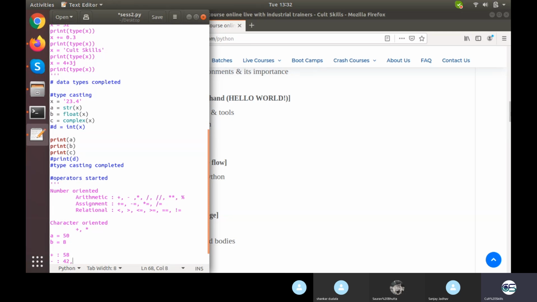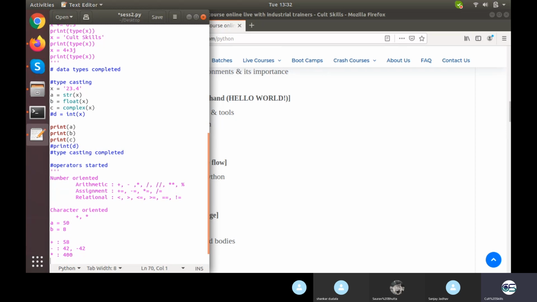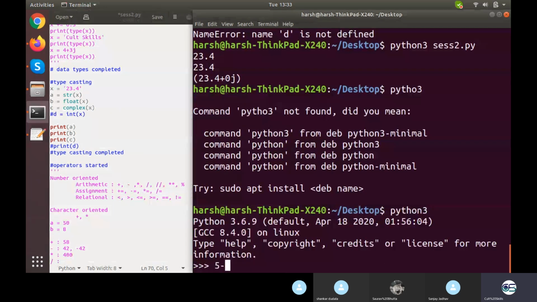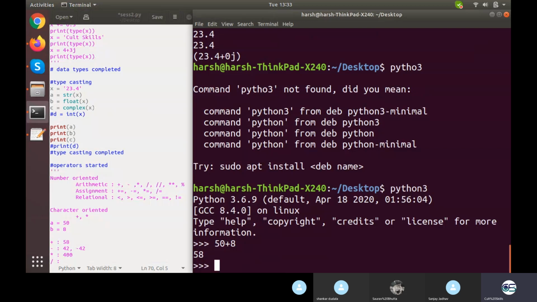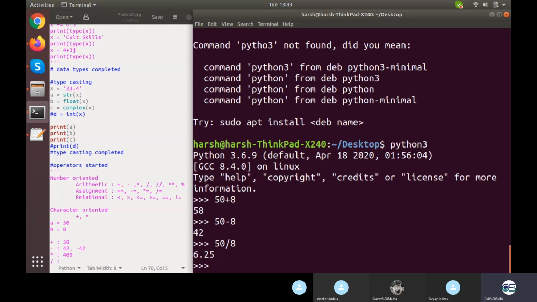If you go for the reverse, you will get minus 42. Okay, normal mathematics. If you go for multiply, both ways you will get 400. If you go for divide, what is 50 divided by 8? I can show you all the operations right here as well. 50 plus 8, 58, 50 minus 8, 42, 50 divide by 8 will give you 6.25.